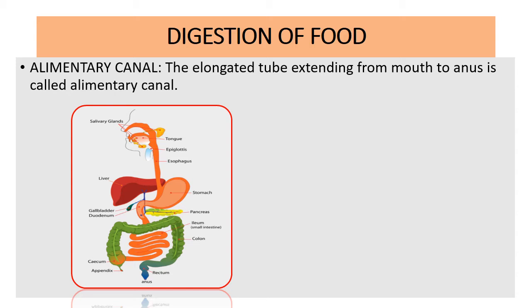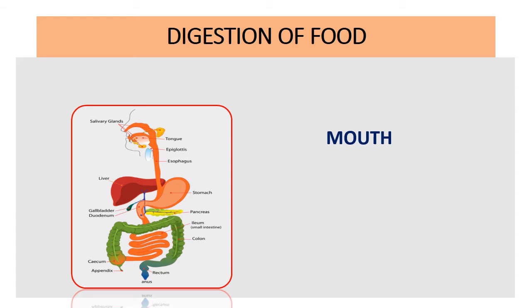First we take the food into the mouth. As we take the food into the mouth, the teeth and the tongue chew the food and turn the larger pieces into smaller particles. In this process, the mouth produces a special juice called salivary juice. This salivary juice makes the food soft, sticky and smooth. This form of the food is called bolus.